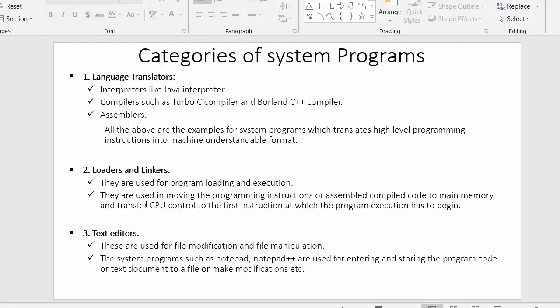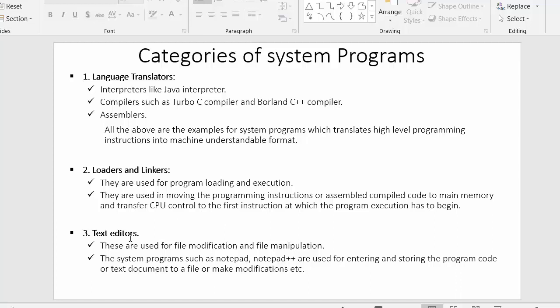The responsibility of loaders and linkers is to transfer the programming instructions or compiled code inside the main memory, and from the main memory the CPU will pick those instructions and start the execution from the first instruction of that code.